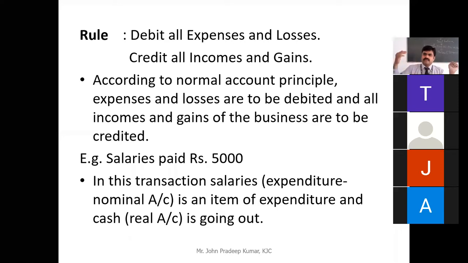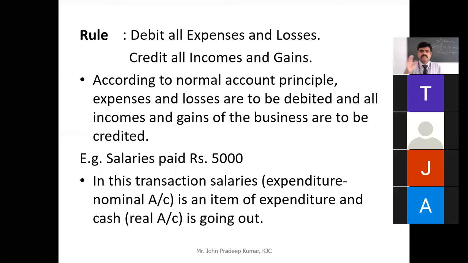So when it comes to the salary account, you debit. When it comes to the sales account, you credit. Because salary is an expense, sales is an income. Are you getting it? I will help you identify the accounts and apply these rules in the exercises. That is why I am doing the exercises first, and only then will we go to passing journal entries.